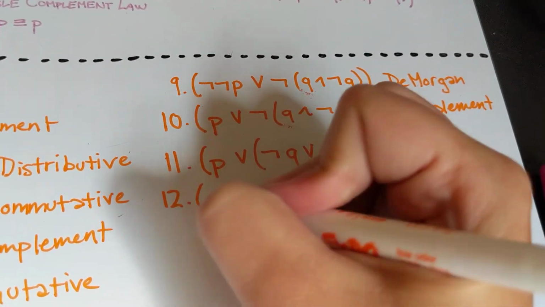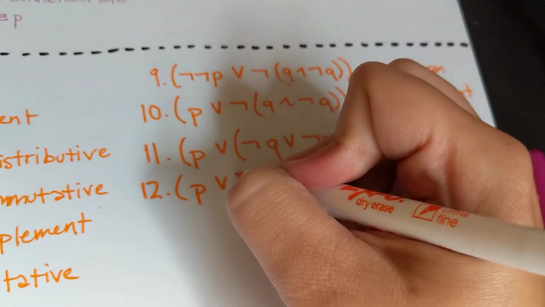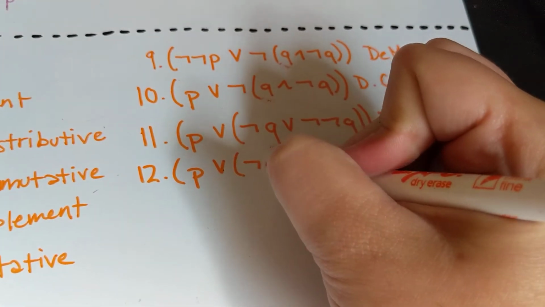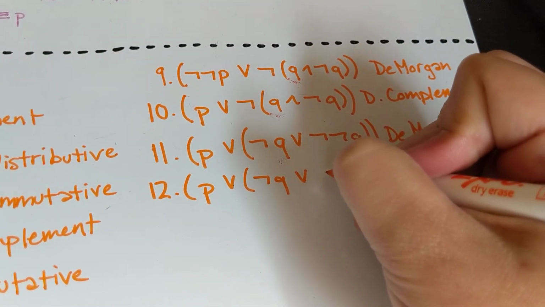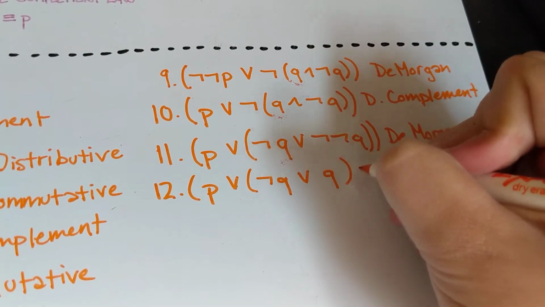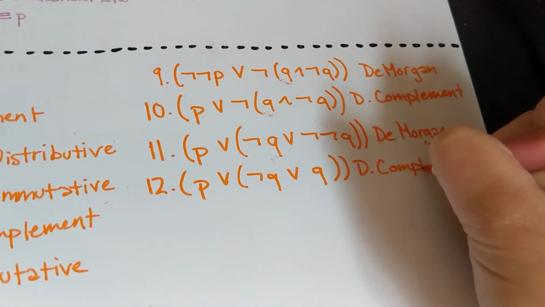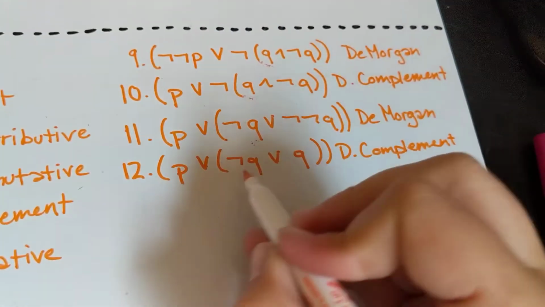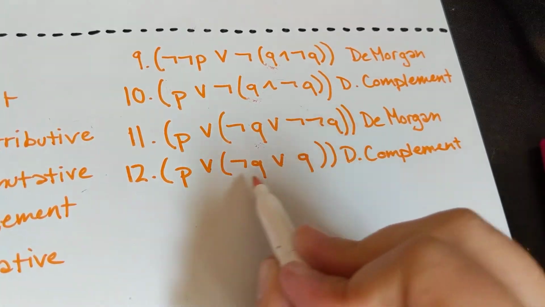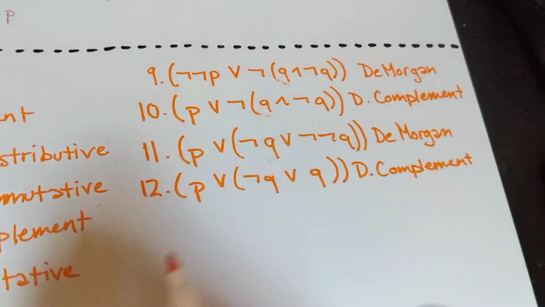See, this is a lot of just sort of messing with the way that we write our symbols, right? So not Q or Q by the double complement. And then when we deal with these kinds of complement laws, we have to have the true one first.